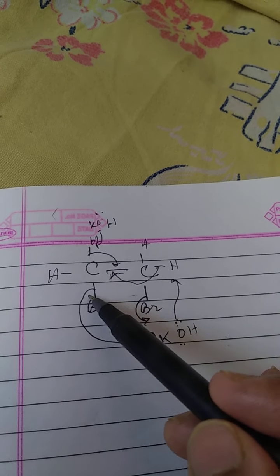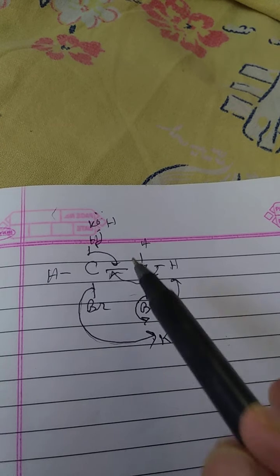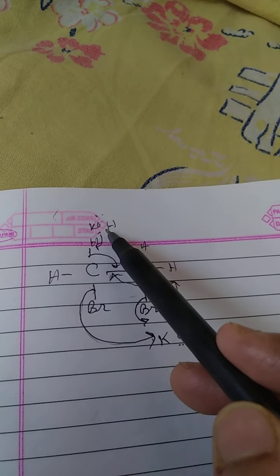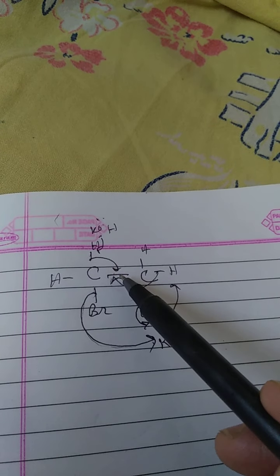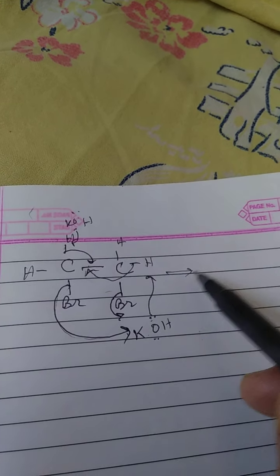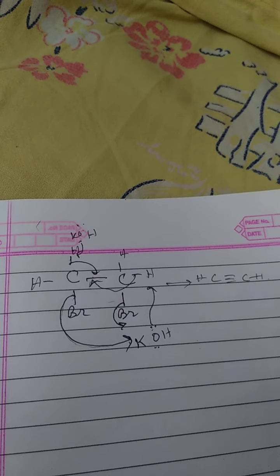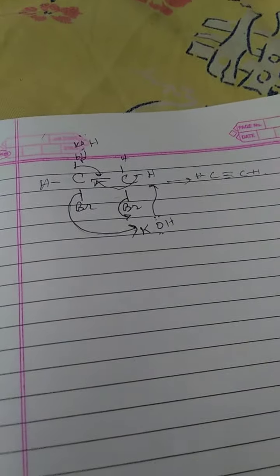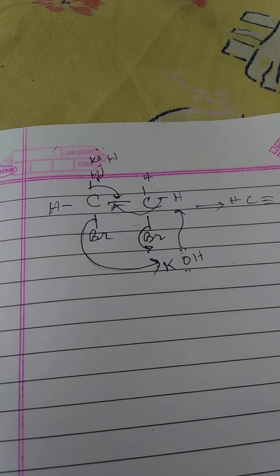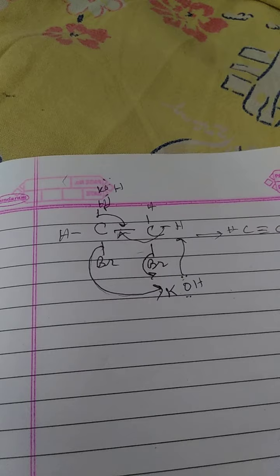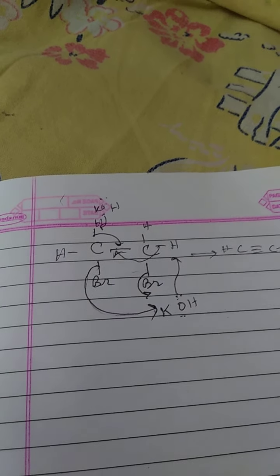This bond breaks and this bromine bond breaks, and the bromide ion combines with the potassium ion. Similarly here we can see that another molecule of KOH is there, and it breaks and forms a triple bond. So this way your ethine is being formed. This is also called dehydrohalogenation or dehydrobromination. So this is being produced by dehydrobromination.